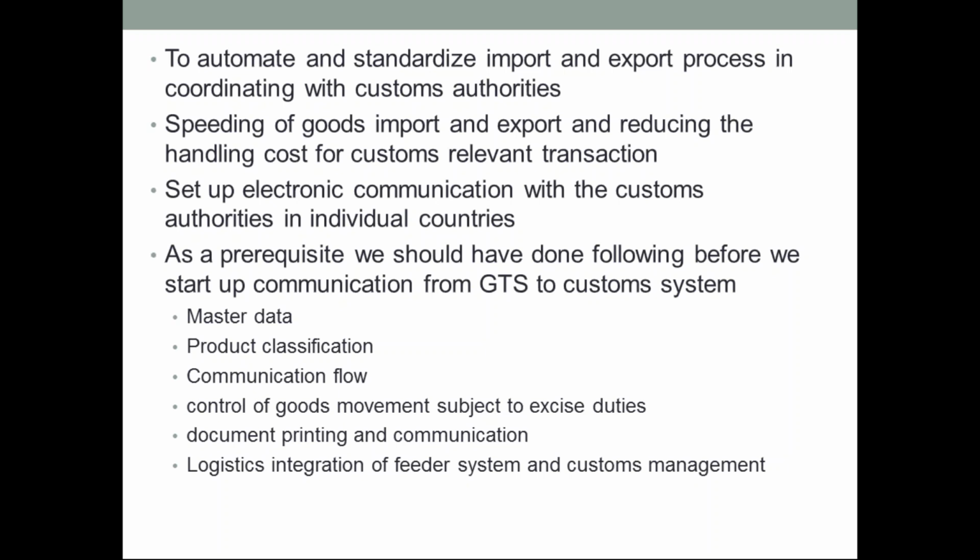As a prerequisite, we should have done the following before we start with the customs. What are those? Master data, product classification, communication flows, control of goods movement subject to excise duty, document printing and communication, and logistics integration of the feeder system and customs system. Master data, product classification and communication flows we have seen. Now we are going to see how your orders from GTS go to the customs system. The control of goods movement, document printing and communication, and logistics integration of the feeder system and customs system we are also going to see.